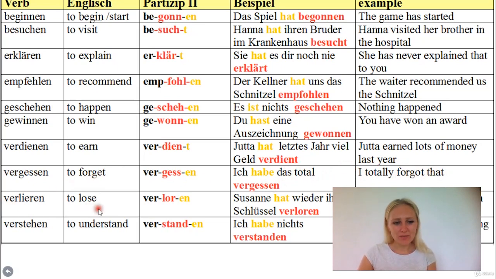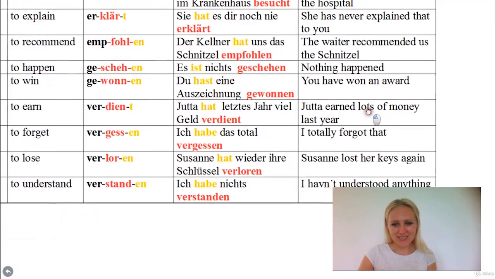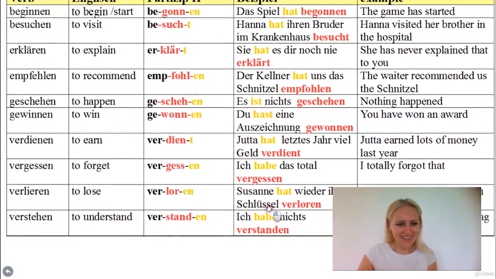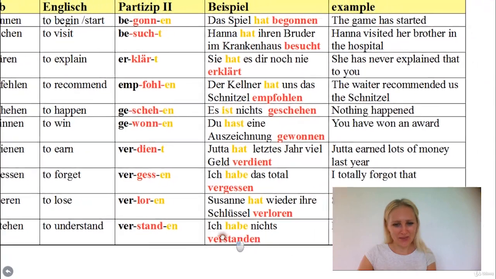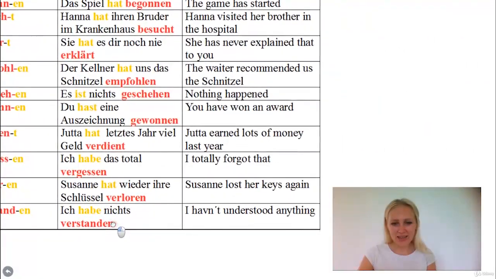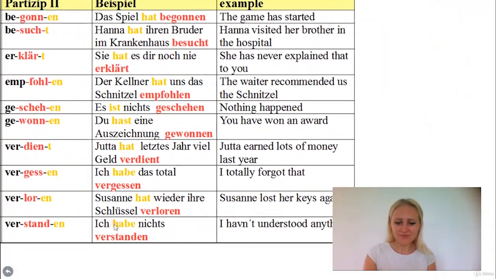Verlieren, to lose, becomes verloren. As you know, it's irregular, right? The stem has changed, the ending is en. Susanne hat wieder ihre Schlüssel verloren. Susanne lost her keys again. So then verstehen, to understand, it becomes verstanden. Okay, the stem has changed, the ending is en, so it is an irregular verb. Ich habe nichts verstanden, I haven't understood anything.